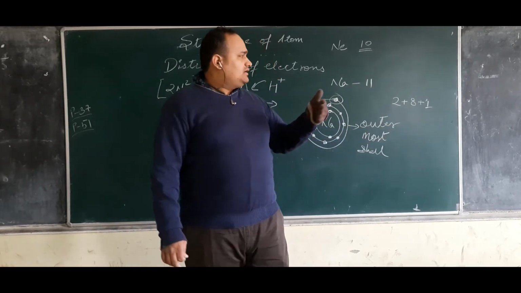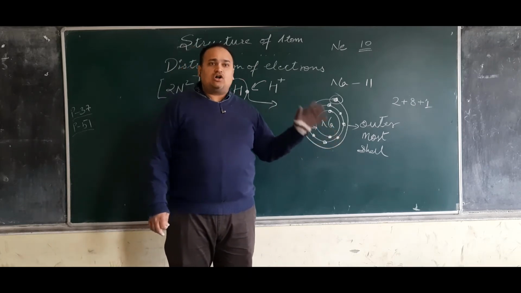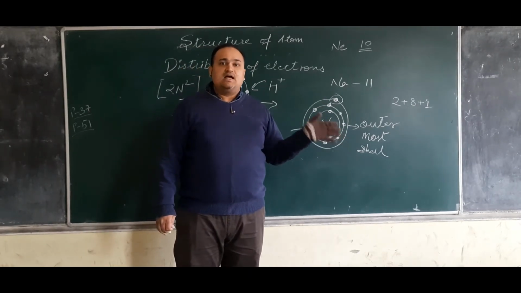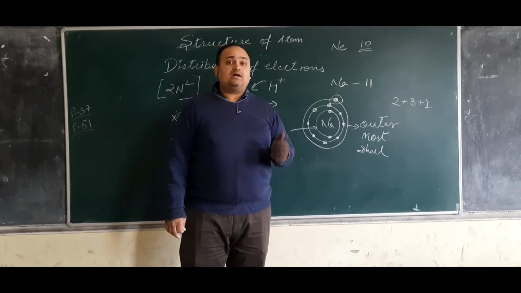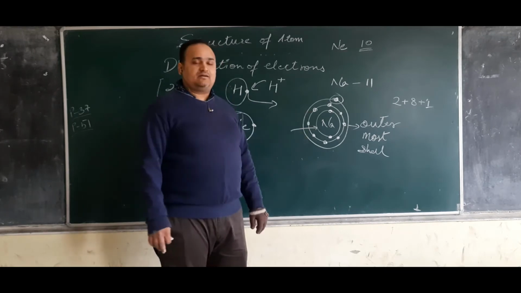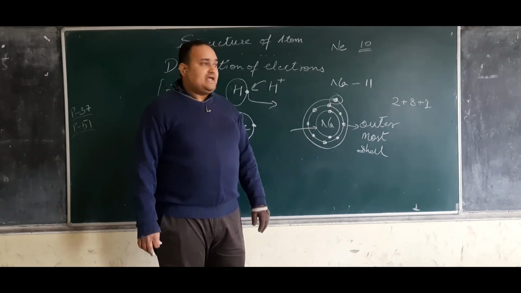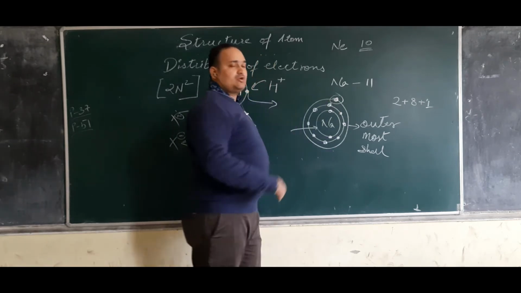And so what happens here is all the elements, all the atoms in the periodic table, they try to achieve the noble gas situation. They want to be in a noble gas situation. So in order to become a noble gas, what should this atom do? Either it should take other electrons.